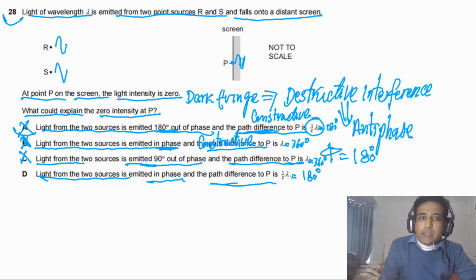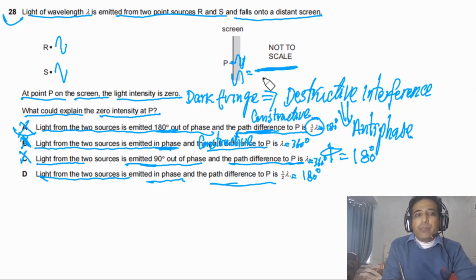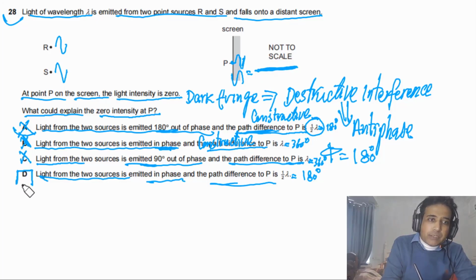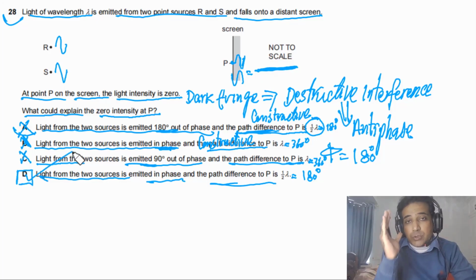At this point they will be 180 degree out of phase. So in this case resultant intensity will be equal to 0. So the answer for this question is D. So this is how you need to figure out.